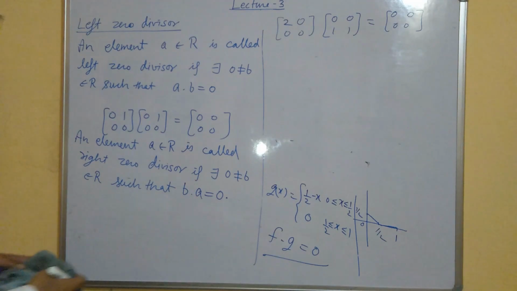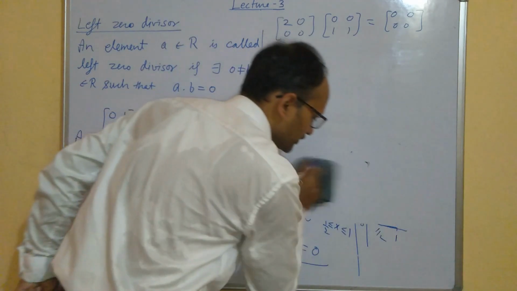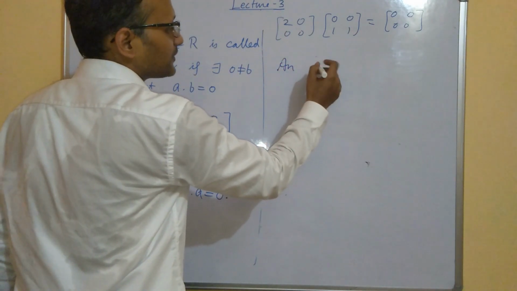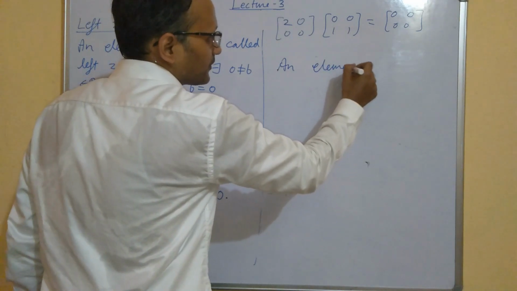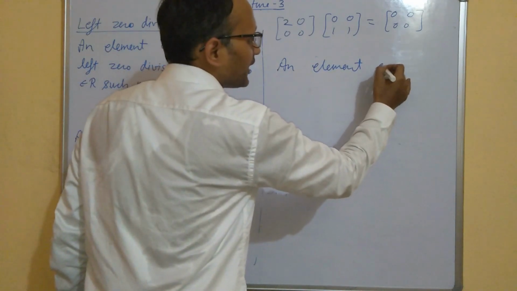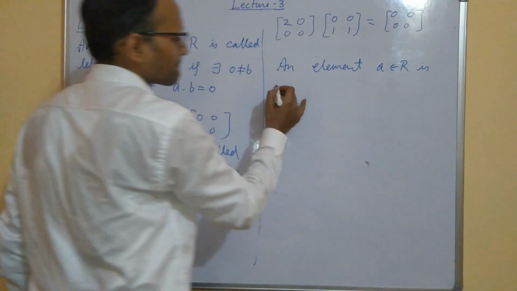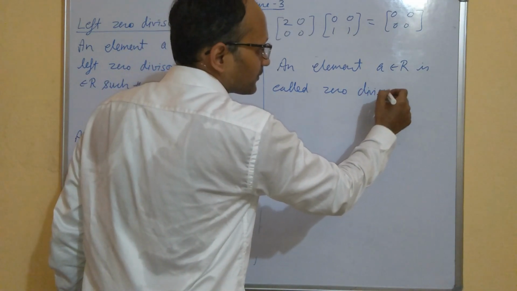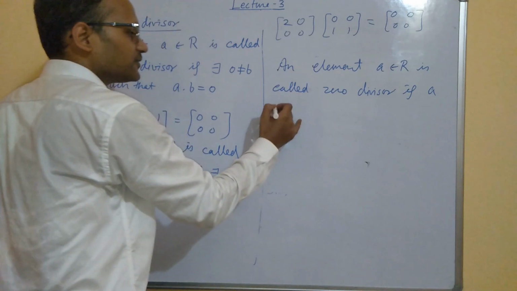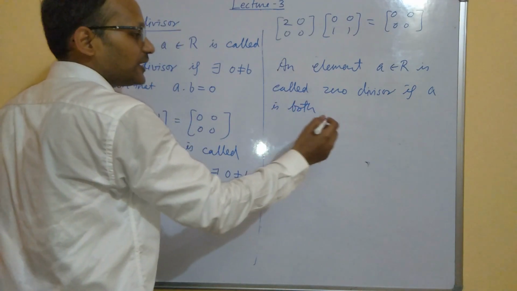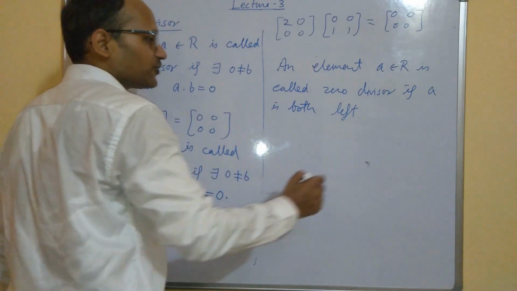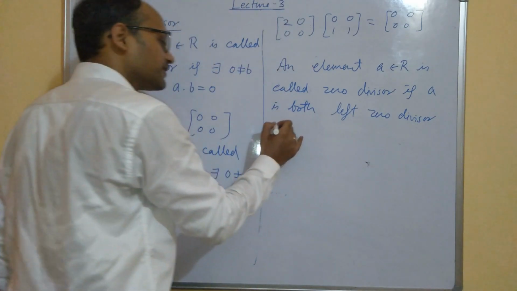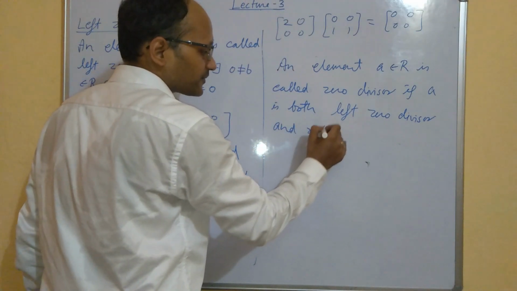Now we will come to see some observations, but before that let me do one more thing. So what is zero divisor? An element A in R is called zero divisor if A is both left zero divisor and right zero divisor.